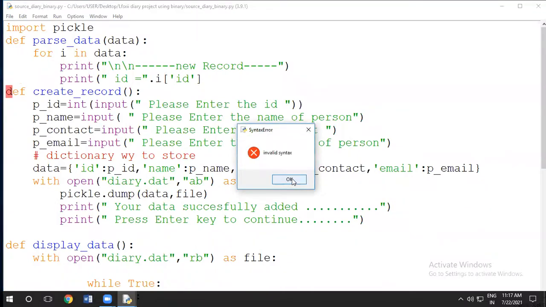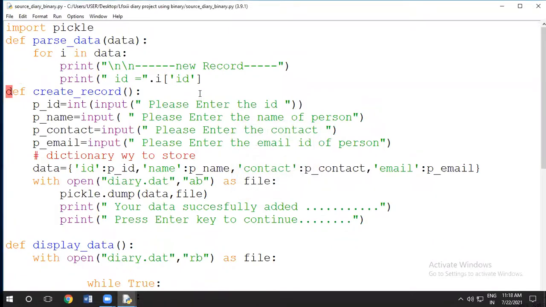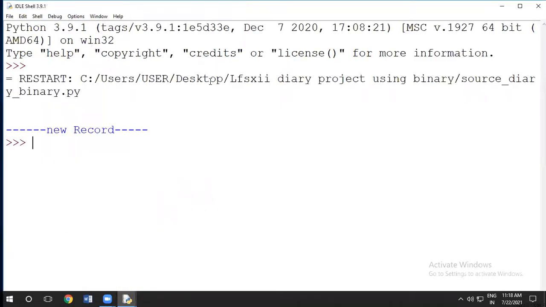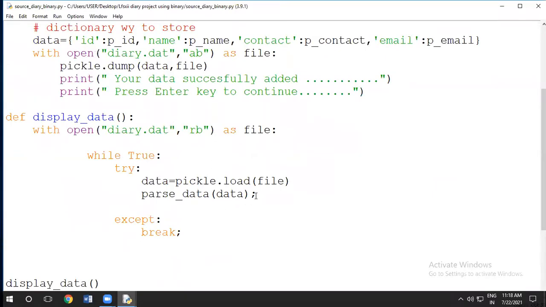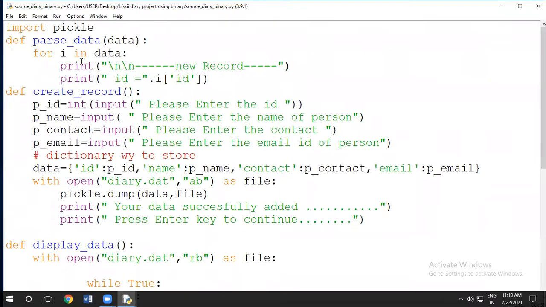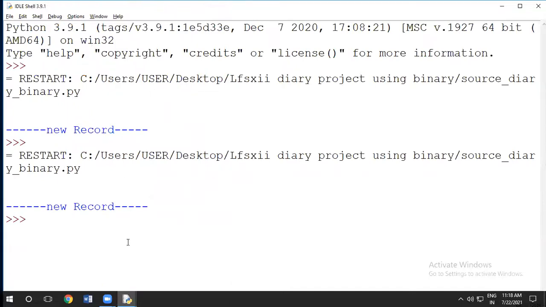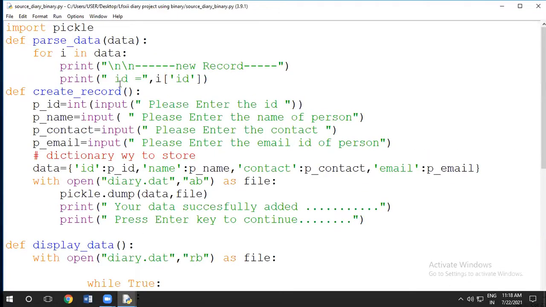Invalid syntax. Why is it invalid? Something is missing there. Yeah. New record. No record came. So data is this file.